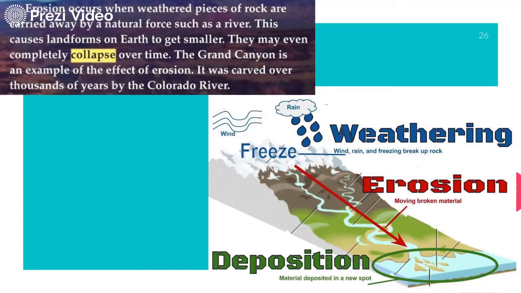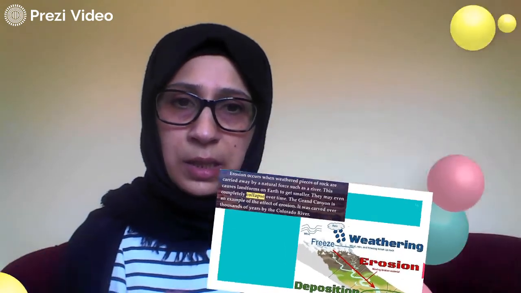They may even completely collapse over time. Just like if you have a big boulder, when it cracks, it will collapse over time. The Grand Canyon is an example of the effect of erosion. It has been carved over thousands of years by the Colorado River. Now, the last thing we have is deposition.